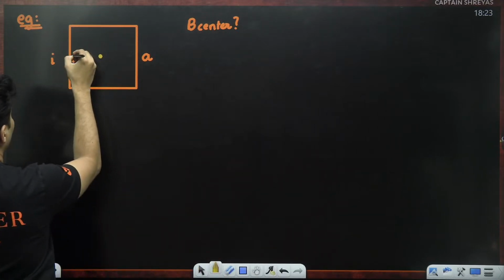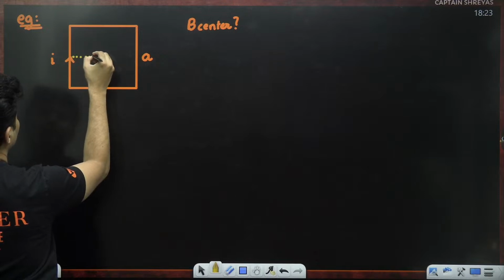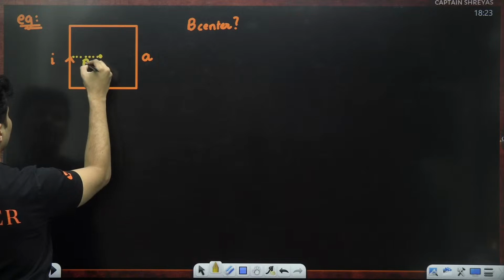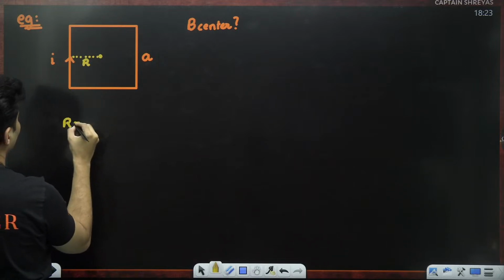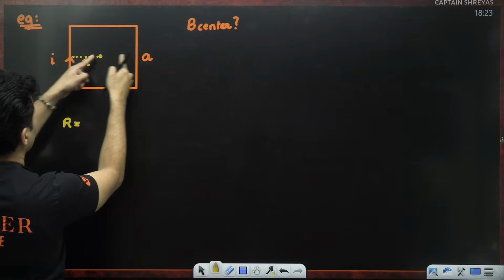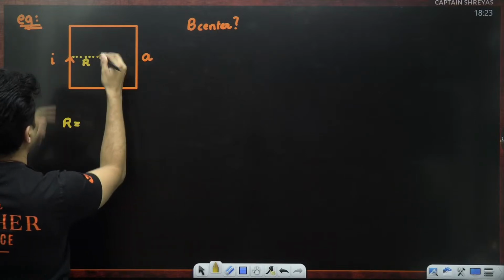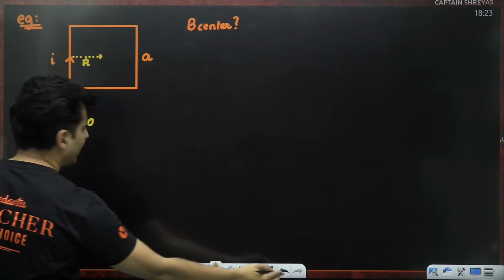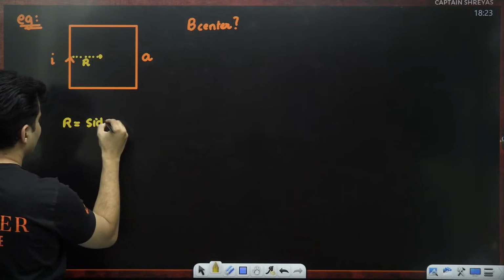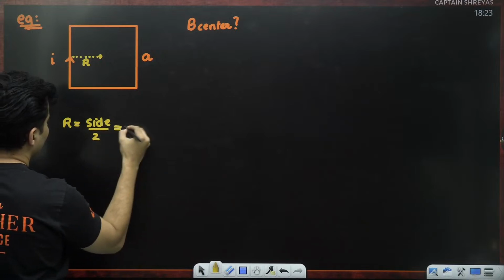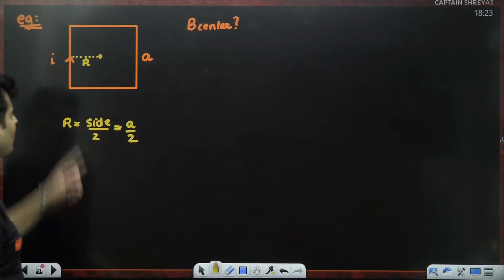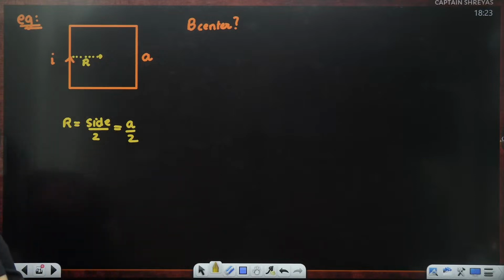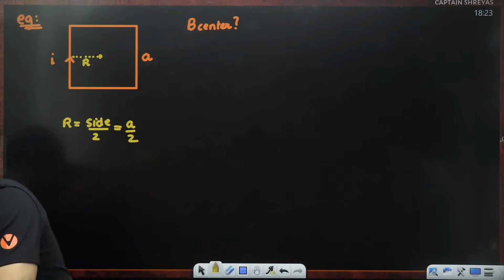How far am I from this particular wire? What is this R precisely? Can you guys think and tell me what is the value of R? This is R. This is also R. This is exactly the midpoint. Remember, this is the center. If that is the center, it will be the side length divided by 2. So basically it is A by 2. R is nothing but A divided by 2. Yep. Okay.